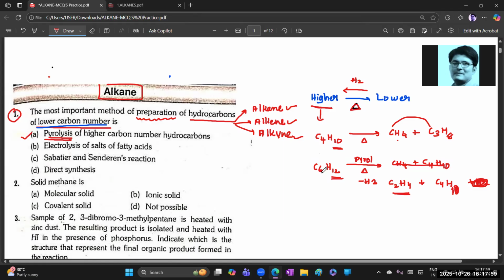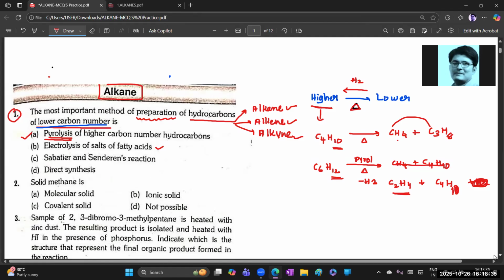That's why, whatever higher hydrocarbon undergoes pyrolysis, we will get lower carbon numbers. Okay, and the electrolysis of salts of fatty acids, you had better check our notes. Electrolysis of salts of fatty acids means like CH3COOK, CH3COONa, like that. We are already learning that class. Okay. Yes, the Sabatier-Senderens reaction is not there in our notes, but I will tell you. It's the direct synthesis. So mostly we will prefer the first option.